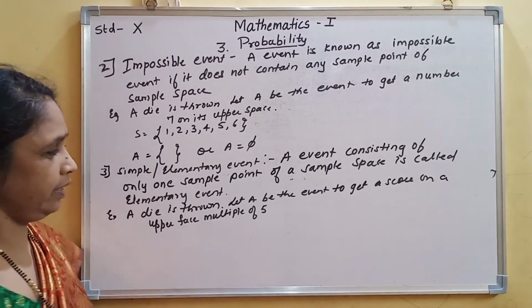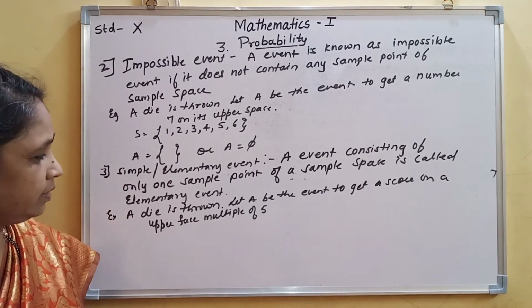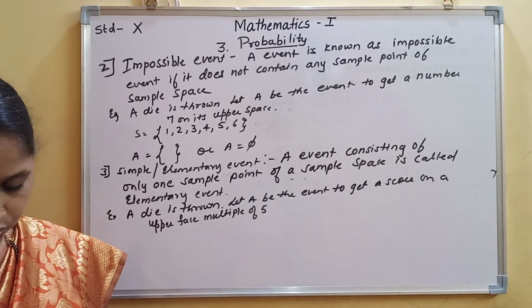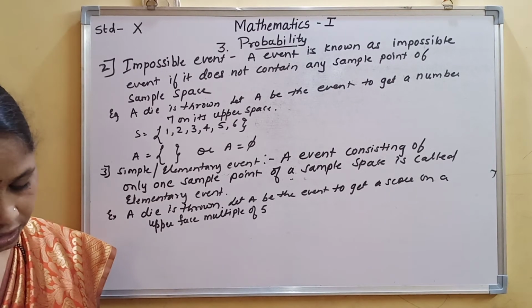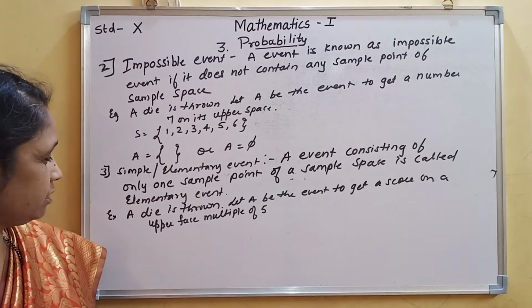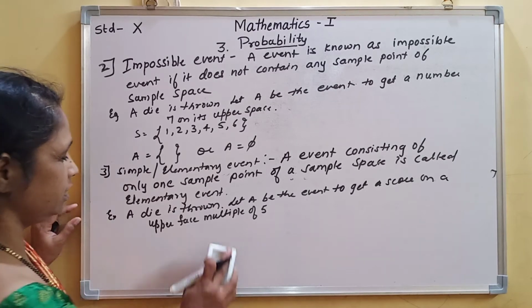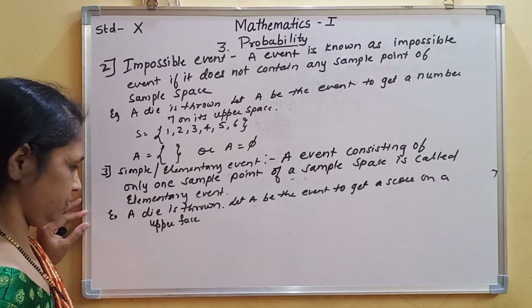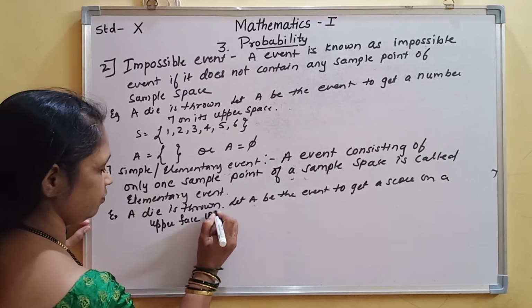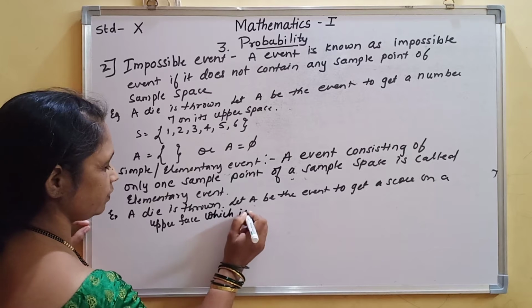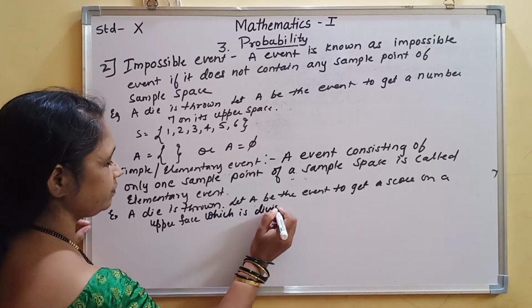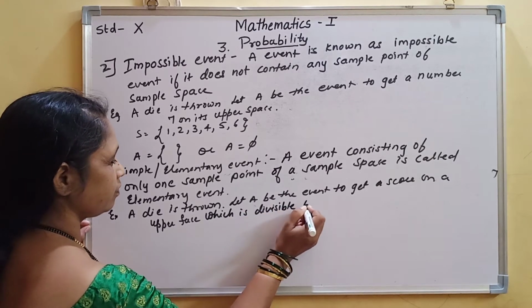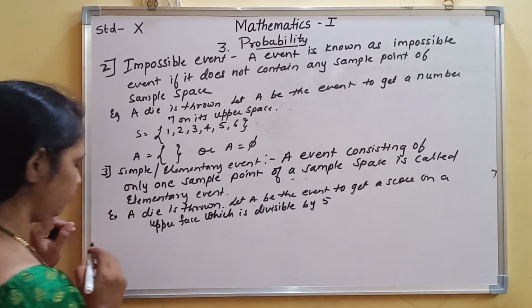Okay, let A be the event to get a score on the upper face which is divisible by 5.